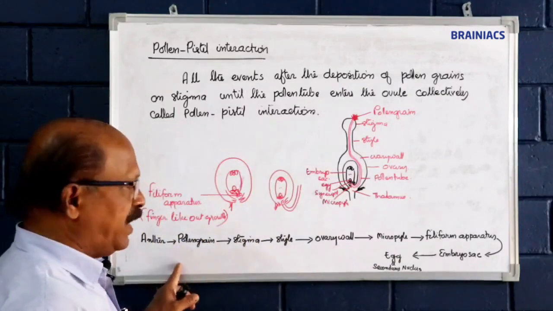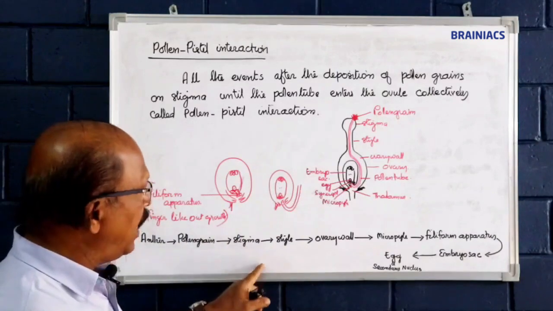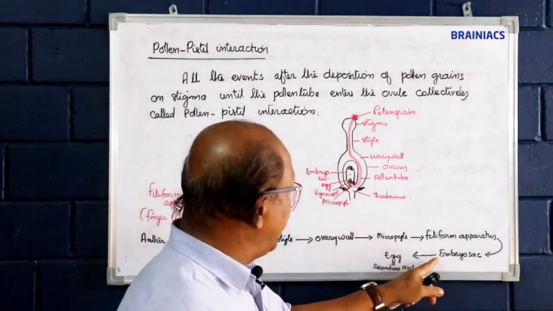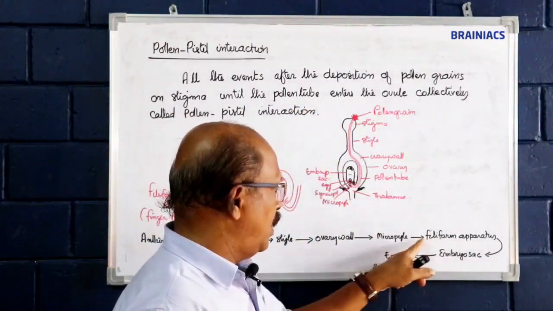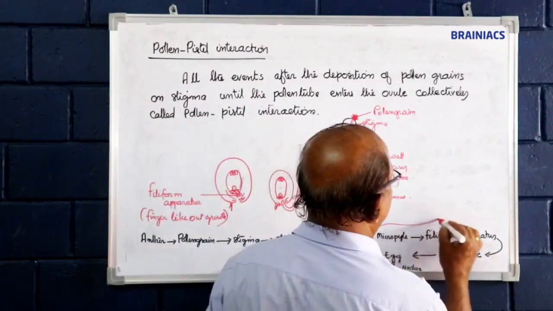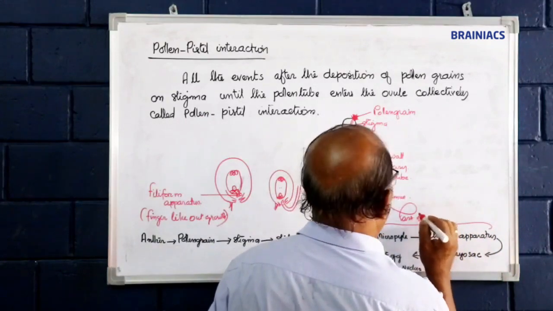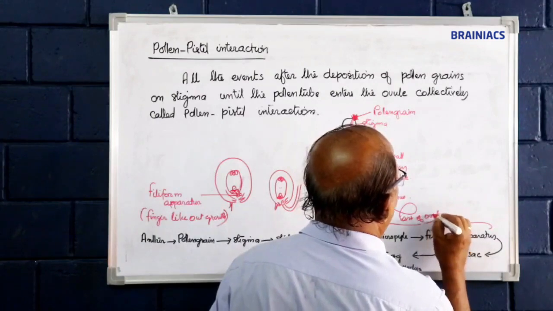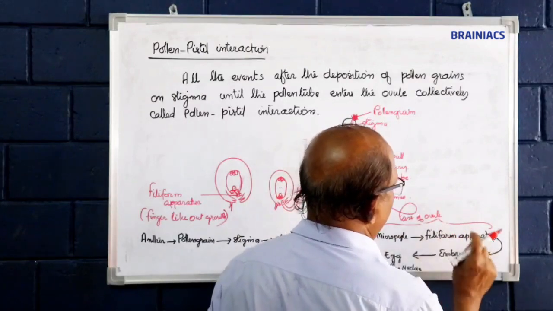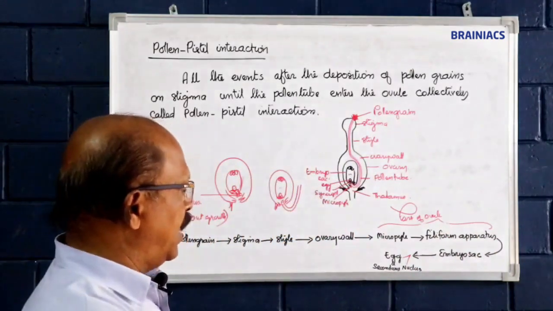And so all the events after deposition of pollen grains on the stigma until the pollen tube enters the ovule. So from here, you know the parts of the ovule: micropyle, filiform apparatus, embryo sac, and finally entering the egg and secondary nucleus.